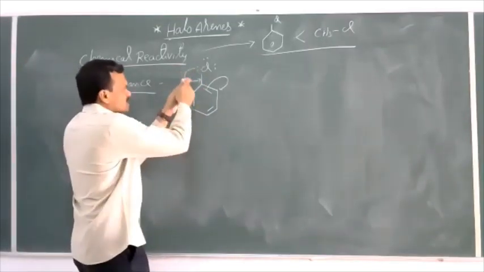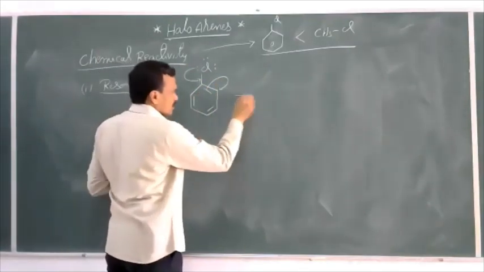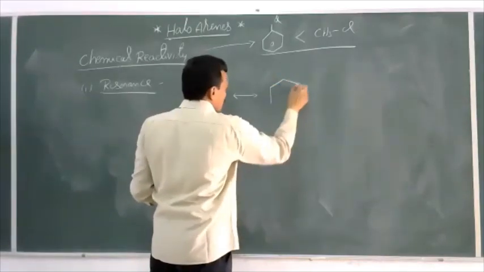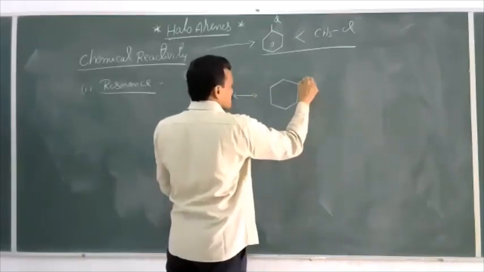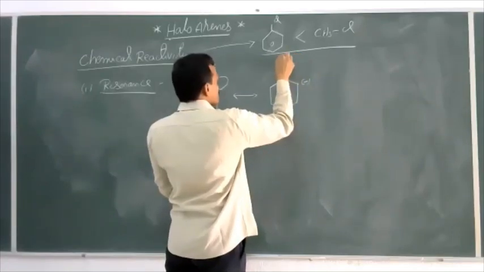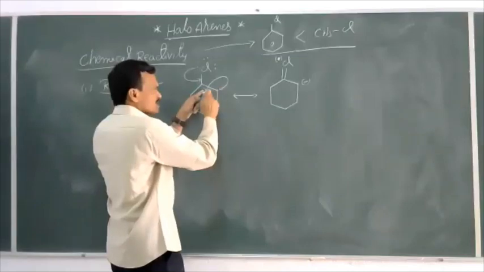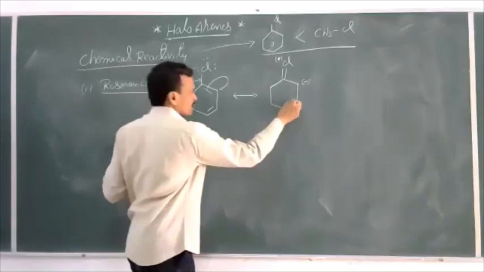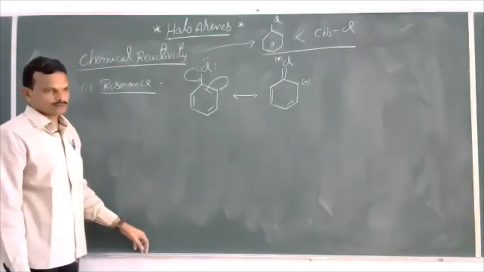If this electron pair is displaced here, then simultaneously these pi electrons will be gained by this carbon. Now this non-polar molecule becomes a polar molecule. As chlorine shares its electron pair, Cl becomes Cl plus, and as this carbon gains these pi electrons, this becomes a minus. The remaining 2 bonds stay as they are. This is one resonance structure.